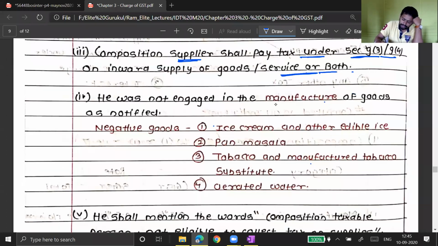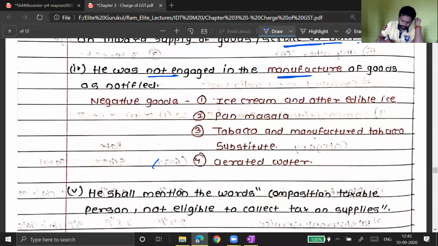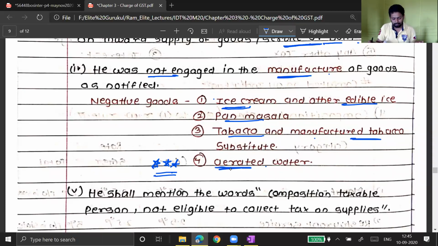He was not engaged in the manufacture of notified goods. And there is an amendment in notified goods also. So this is the amended part. If you have studied GST law earlier than this, then you must have seen only three items: ice cream and other edible ice, pan masala, tobacco and manufactured tobacco substitutes, whatever tobacco products are there, and aerated water. Aerated water is the latest amendment here. So pan masala and tobacco are brothers. Ice cream and aerated waters are brothers.